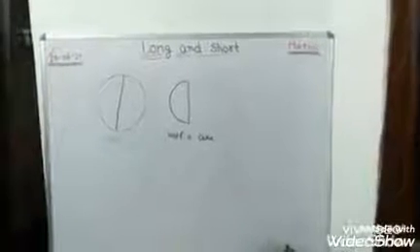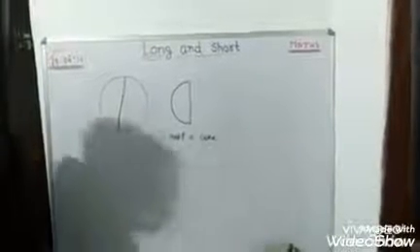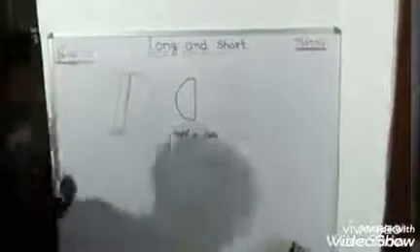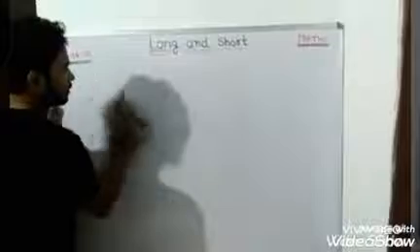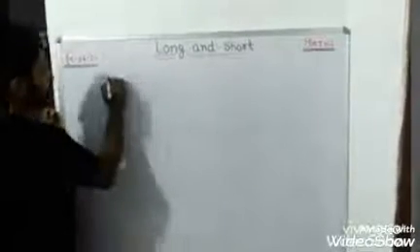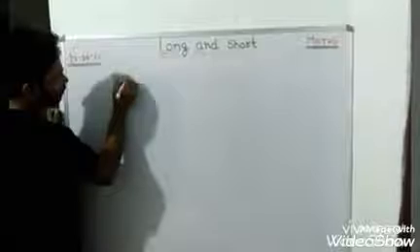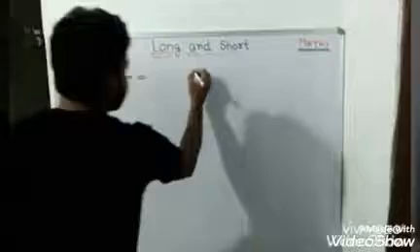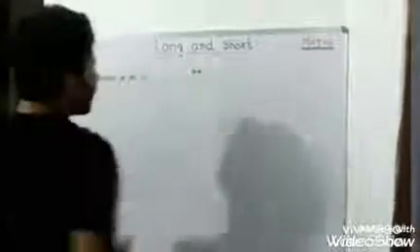Now you will say that we are talking about long and short, centimeter, meter, kilometer. What is the use of this? It is very useful, because now you will see its use. In 1 kilometer, how many meters? 1000 meters.